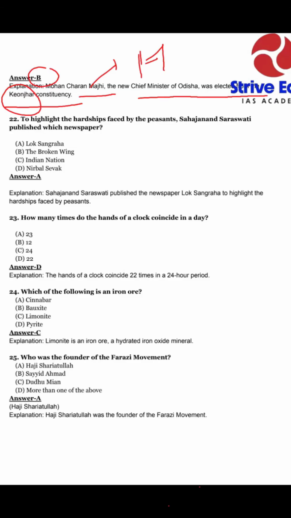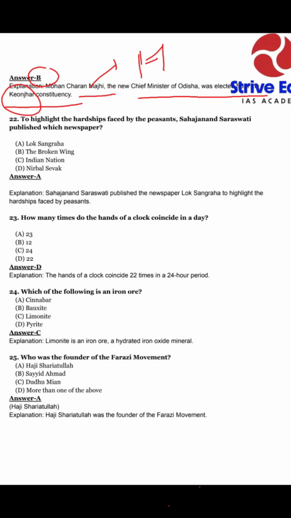Okay, we cannot always know which state's CM and which state's ministers are from which constituency. So if you know, you can give your answer easily, and if you don't know, you can skip the question. No problem. It is not a basic question. It is related to current affairs.